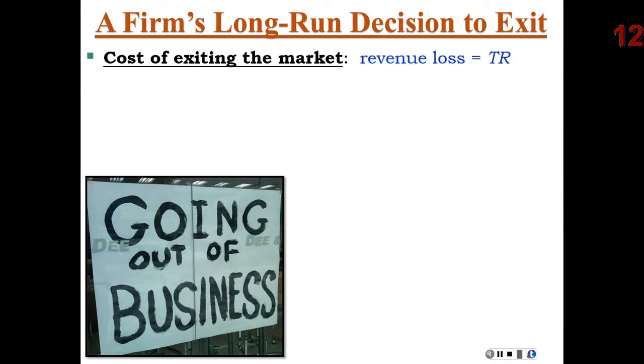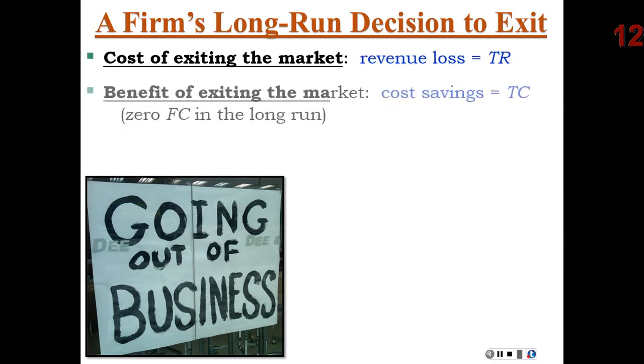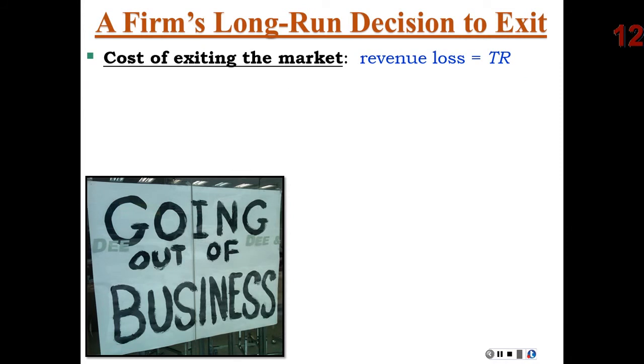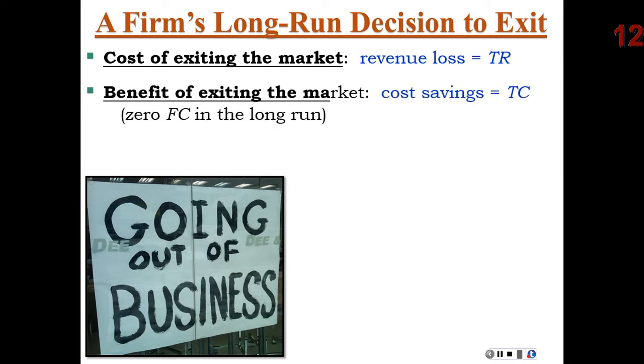Okay, so now let's formalize this. The cost of shutting down is lost revenue. The cost of exiting the market is lost revenue. The benefits of exiting are total cost savings, meaning you're not going to have to pay fixed cost or variable cost. Therefore, when total revenue is less than total cost over a long period of time, in the long run, we would assume that the business would exit the market. Our ice cream vendor would stop selling ice cream and go work at Briggs & Stratton or go do something else with their resources, with their time.